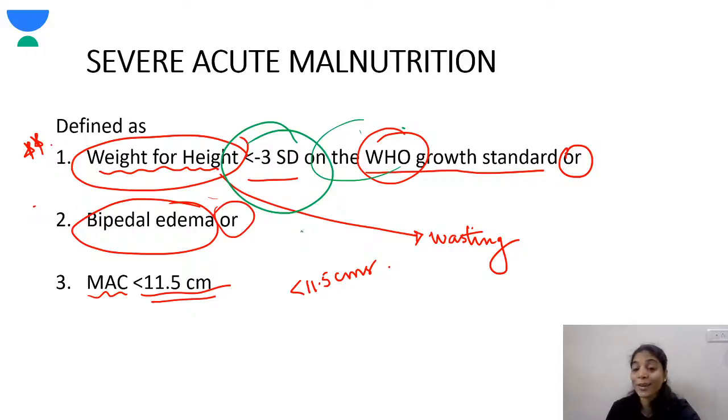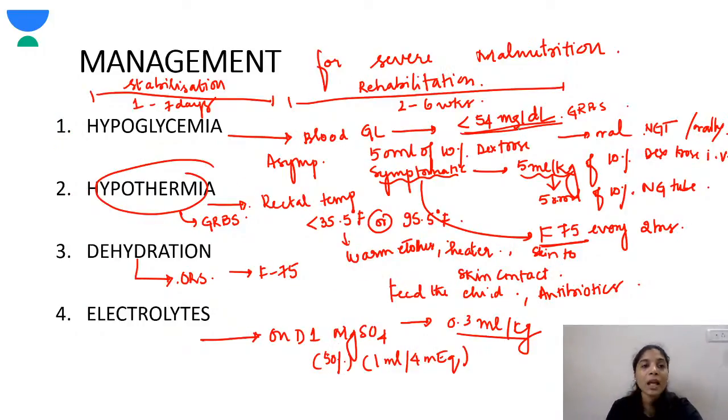Any one criterion is enough to be termed severe acute malnutrition. These are all simple but very, very important questions. Next, there are 10 steps in the management of severe acute malnutrition. First of all, the management is divided into the stabilization phase and the rehabilitation phase.